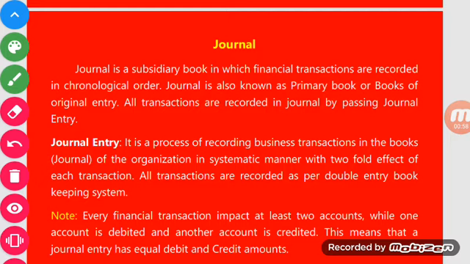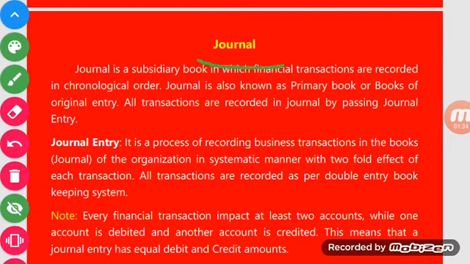Now we will discuss in this video how transactions are recorded in the books by using the golden rules. For the recording of transactions we will discuss a concept called the journal, and we will also discuss how these golden rules are applied to record the transaction in the journal. So our topic right now is journal.